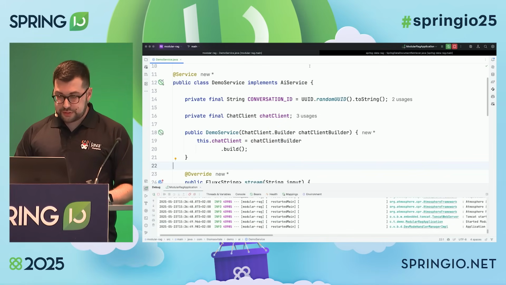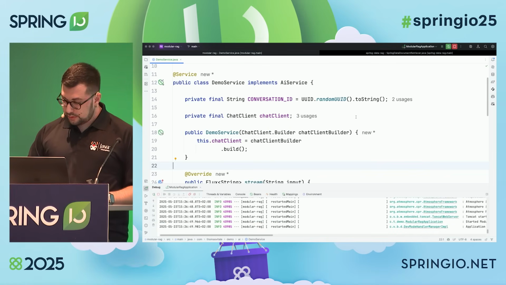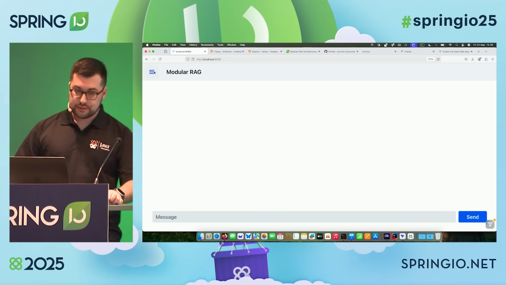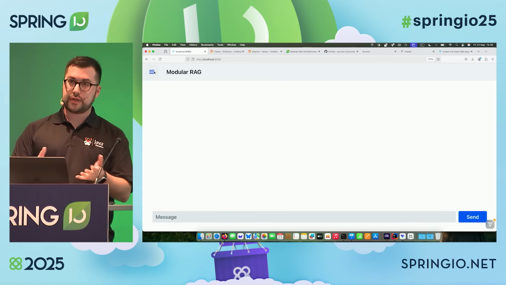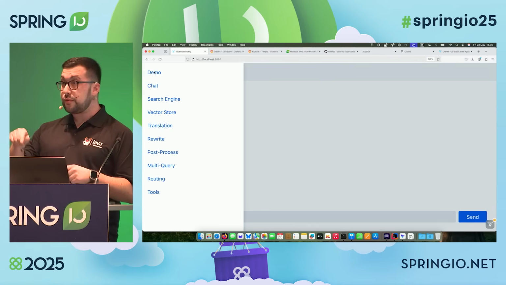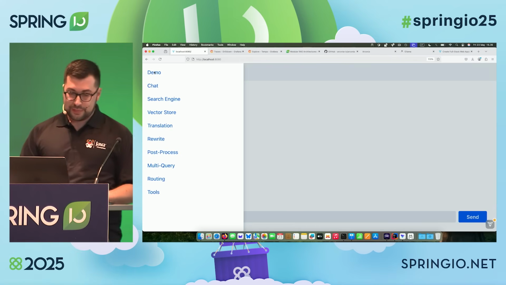I have my project open. It's running. We can have a look at the UI. I mentioned I'm using Vaadin. So if you saw the presentation I did yesterday with Marcus, you know a bit about Vaadin. If you didn't, there's a booth downstairs, so you can go and ask questions.